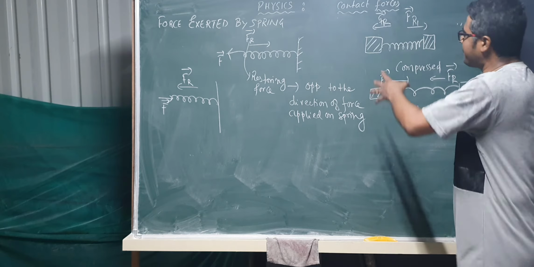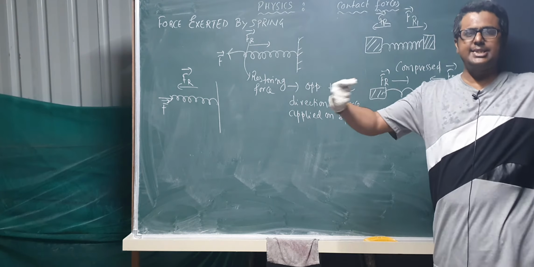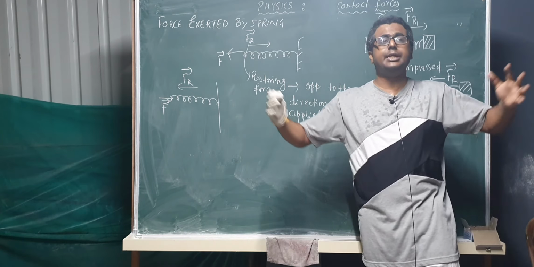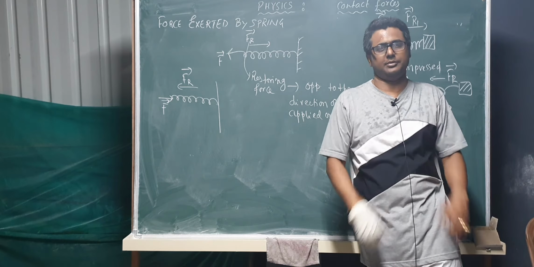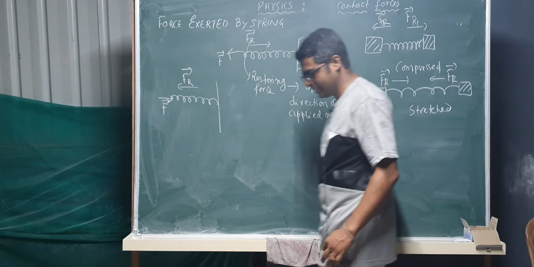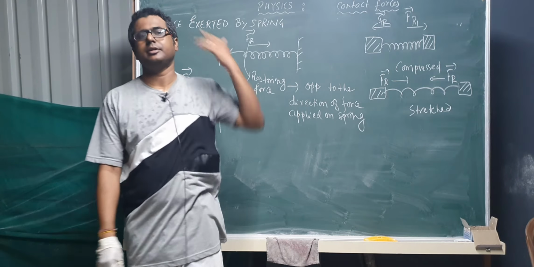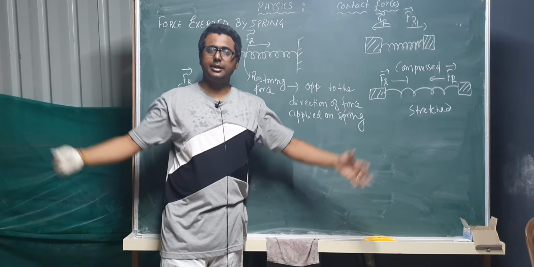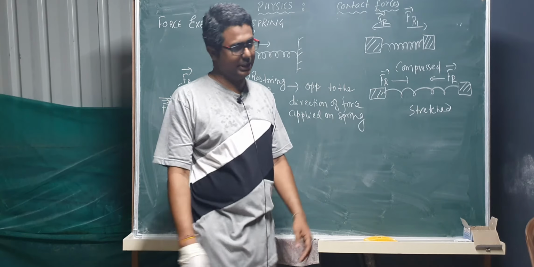In case of a compressed spring, it can take the bodies away. In case of a stretched spring, it can bring the bodies together. So what is the use of a compressed spring? It can take the bodies away. And what is the use of a stretched spring? It can bring the bodies together. ठीक है?